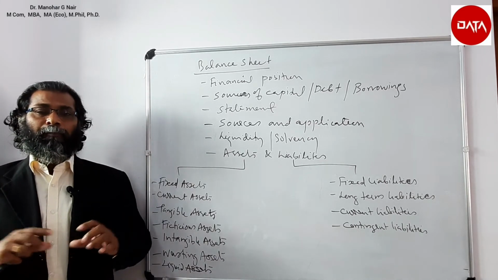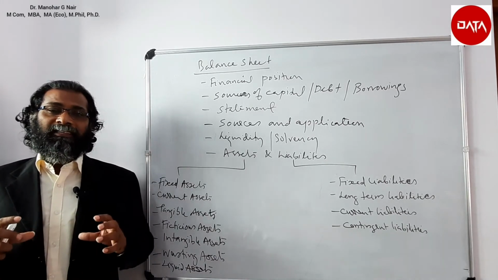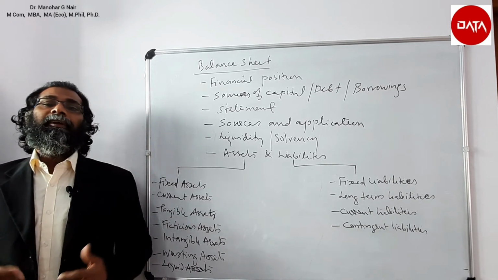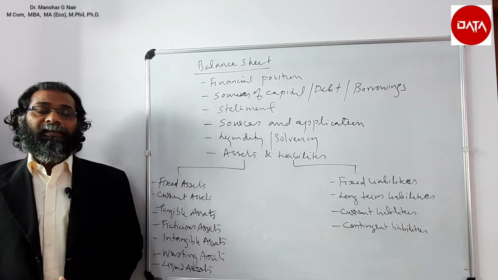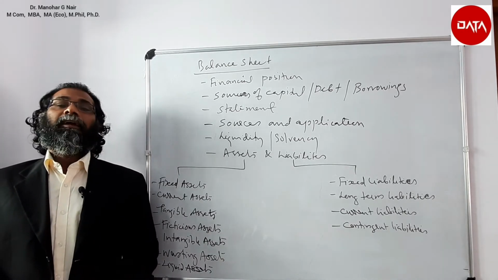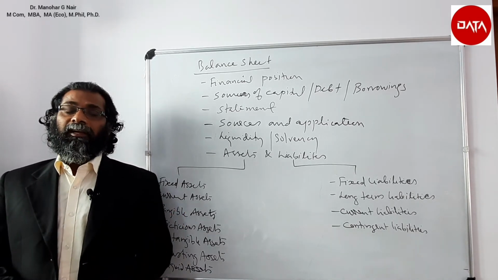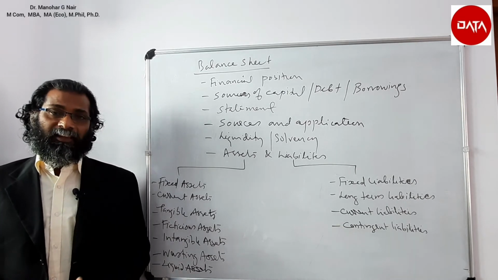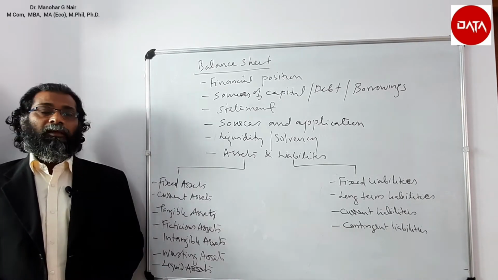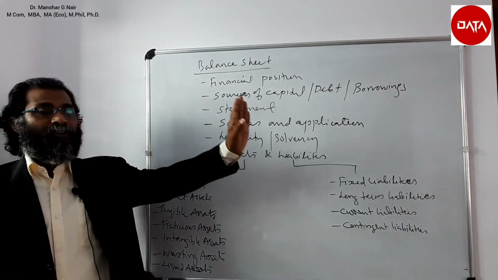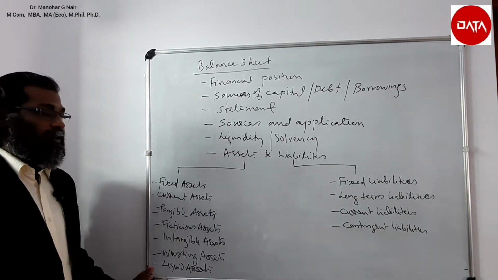Likewise, we will be prioritizing on the basis of convertibility into cash. Such assets are said to be liquid assets. The asset which could be converted into cash in a fast manner, very easily, is said to be the most liquid asset. So while preparing the balance sheet, we need to understand all these terminologies.